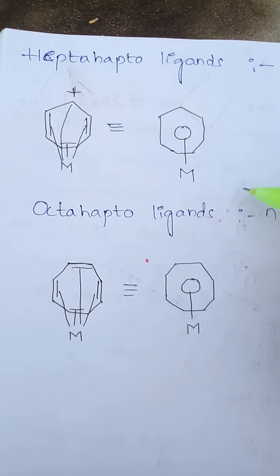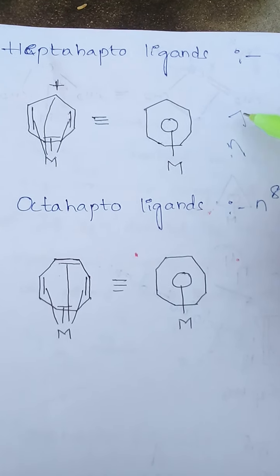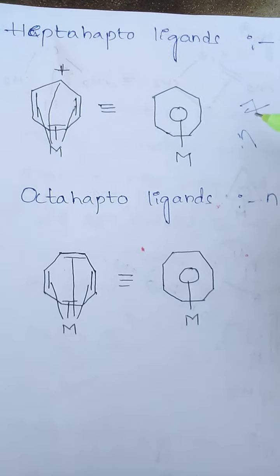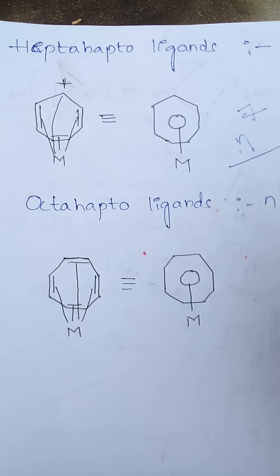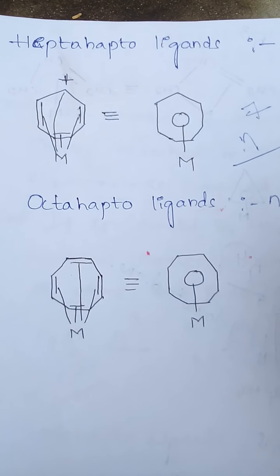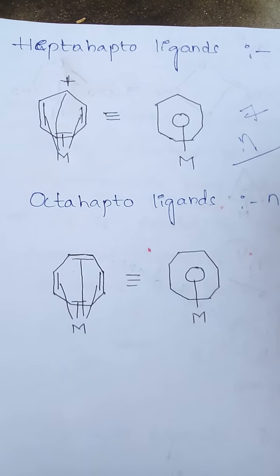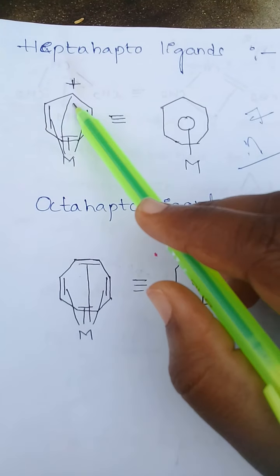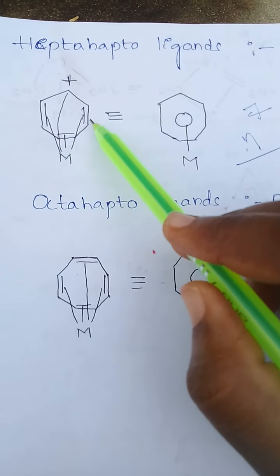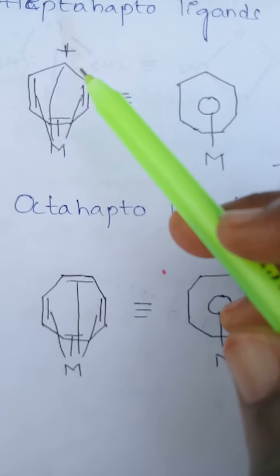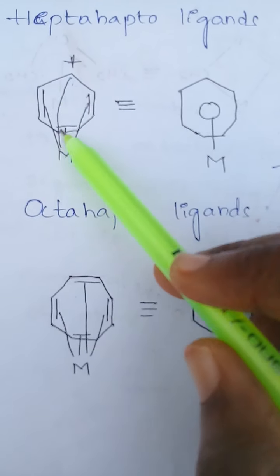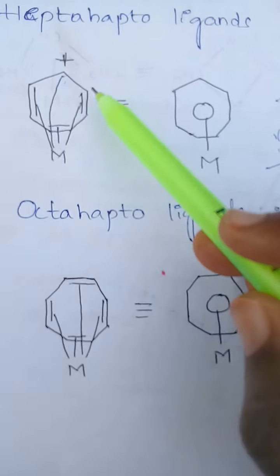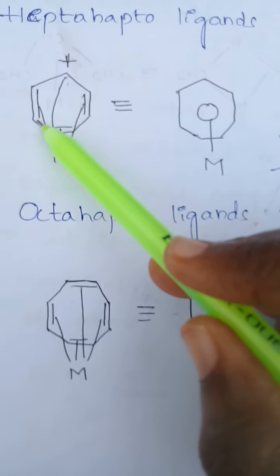Next, heptahapto ligands. Heptahapto ligands means the metal is coordinated with 7 atoms. Don't forget, we can count only the atoms which are directly connected with the metal. See here, the metal is coordinated with the double bonds in the middle. Here only one carbon, but this side also the metal is attached, so we can count 1, 2, 3, 4, 5, 6, 7.